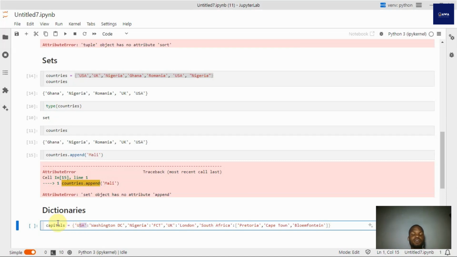So this particular dictionary of capitals holds name of country, capital, name of country, capital, and where we had multiple capitals, we assign them as values in a list to the country.